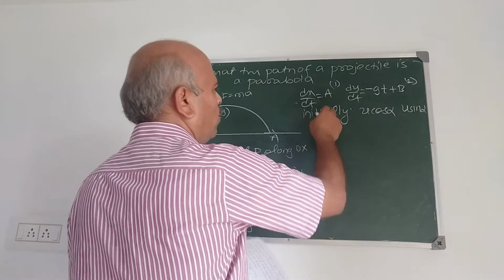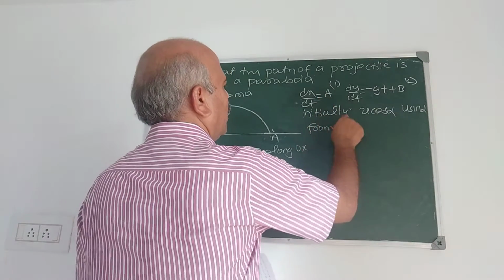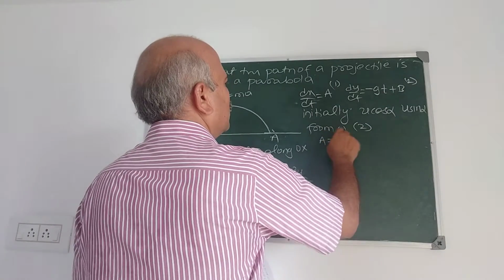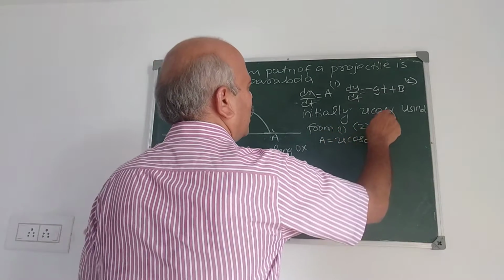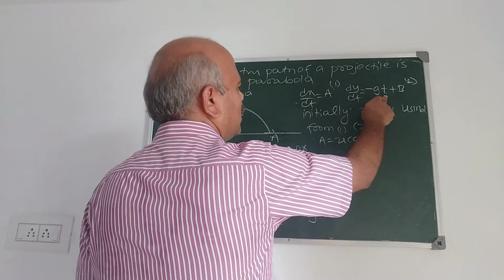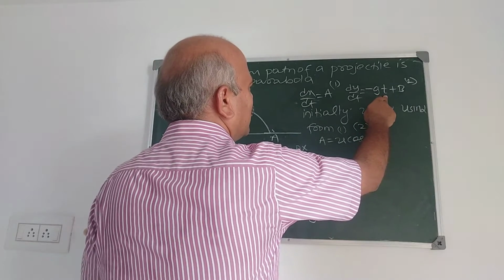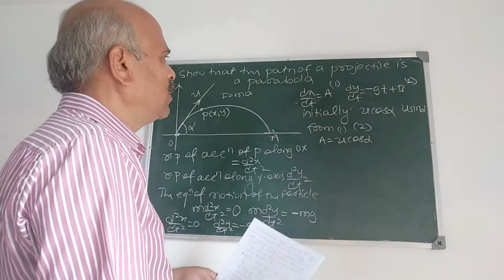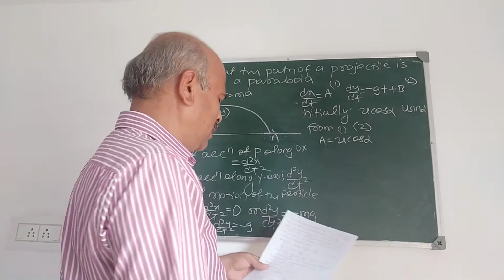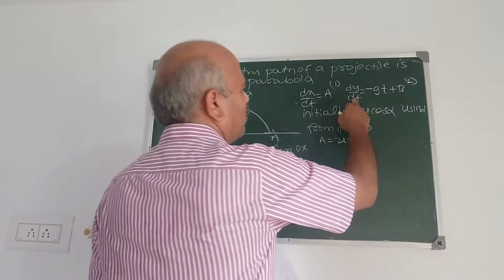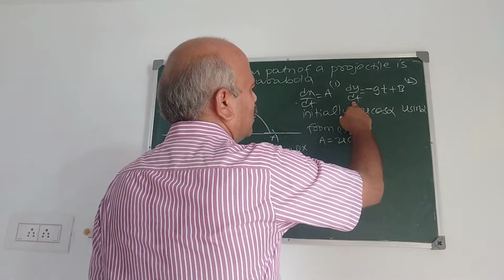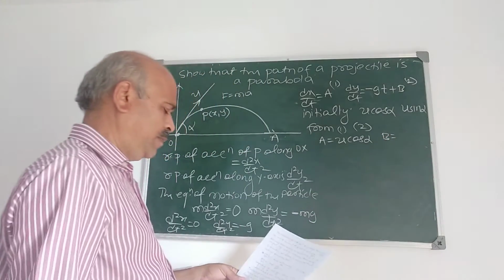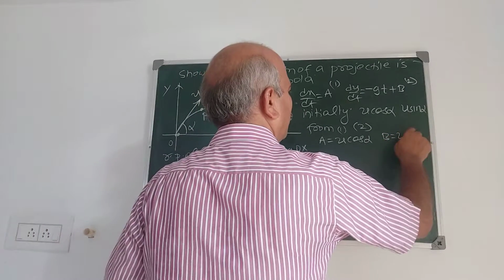Now from 1 and 2, a is equal to u cos alpha, and substitute t is 0 here. What do you get? Because t is 0, dx by dt, dy by dt are u cos alpha, u sin alpha. So what do you get? b is equal to u sin alpha.